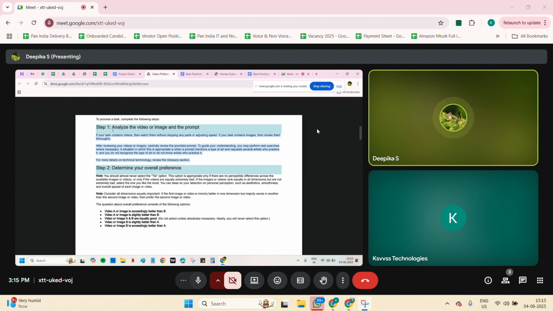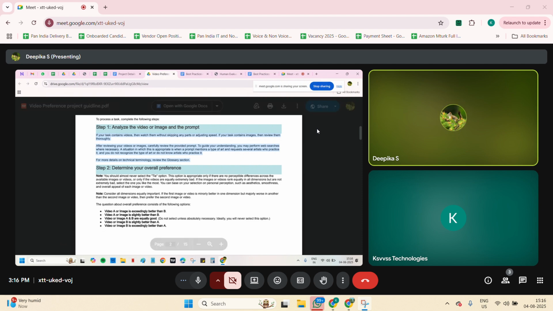In the two videos it should match, like a cat is playing in the ground only. If additional things get added, it will fall under some other categories. The prompt has the main role here. Keeping that prompt in mind, we need to check the videos.